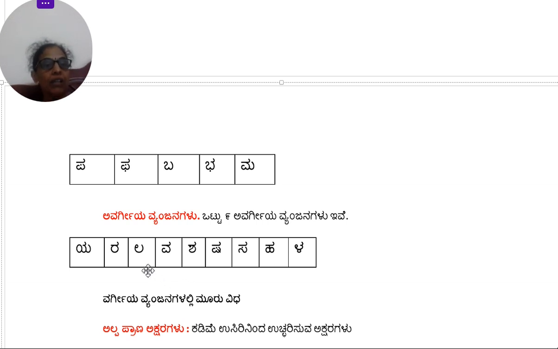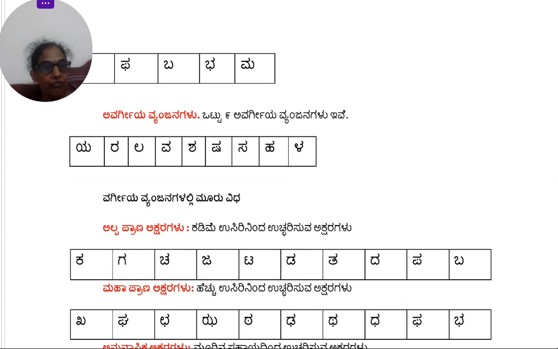Like for example, Ha is pronounced with your throat. Then Sa and Sha are pronounced with your teeth. La is pronounced with your upper tongue. So that's the reason it is called Avargiya, because you can't specify which part of the body you are using to pronounce these alphabets. Each one uses a different part of the body to pronounce them. So there are 9 of them.